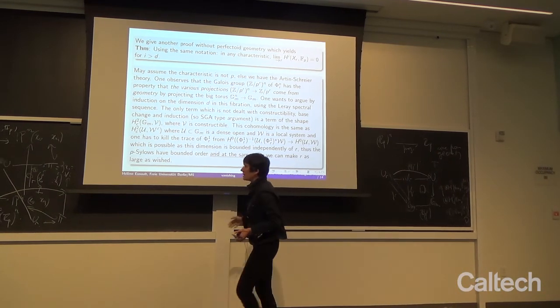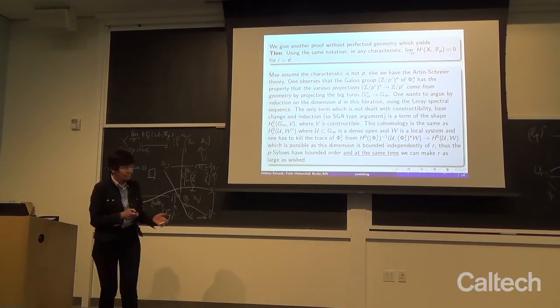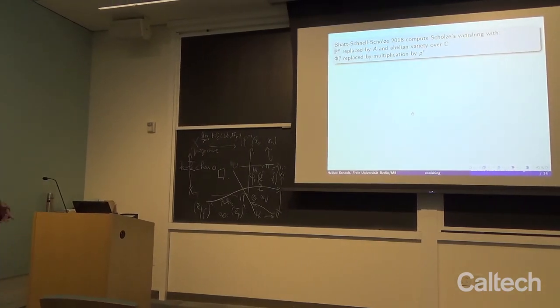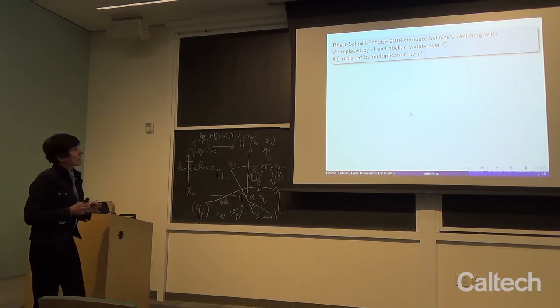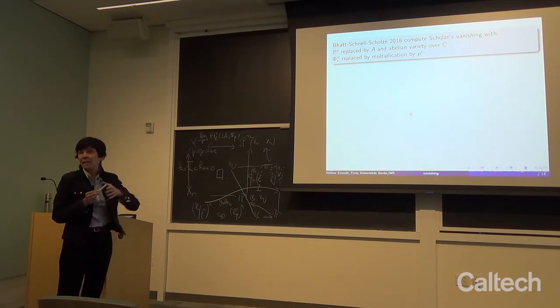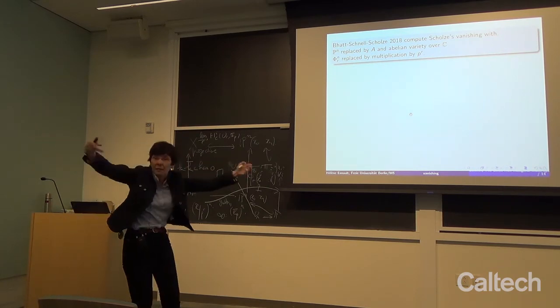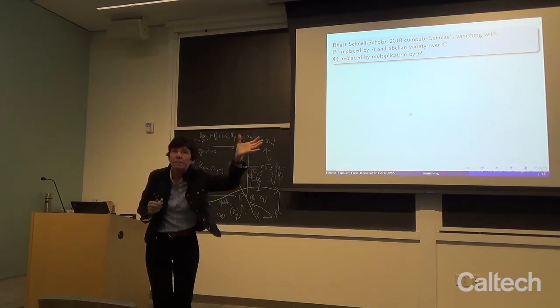And the proof works in positive characteristic, and now we come to an interesting question. Very recently, Peter, together with Bhargav and Christian Schnell, computed Scholze's vanishing theorem, replacing the projective space and the tower of maps, which we had by taking the roots of the given coordinates, by looking at the multiplication by p.